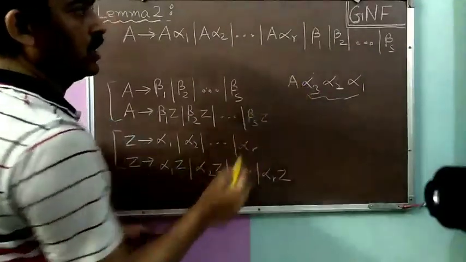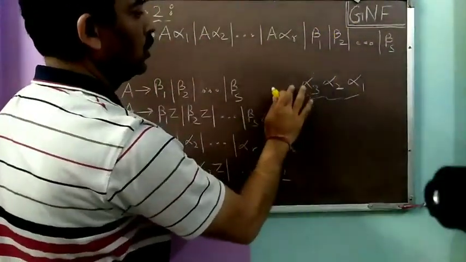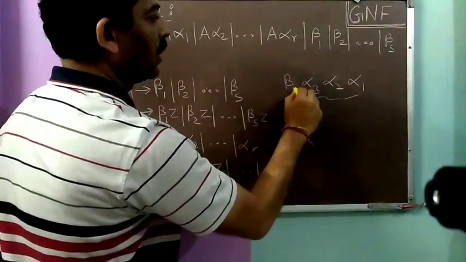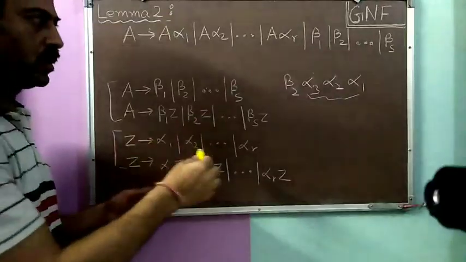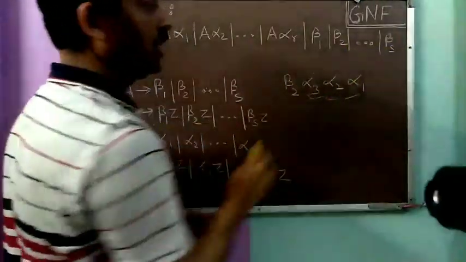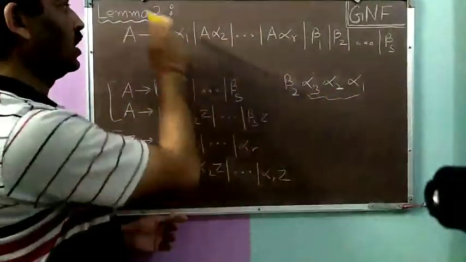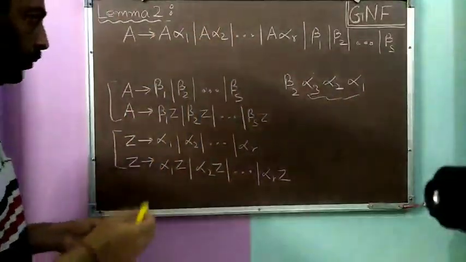And then to remove this A, we have to use any of these beta i's. Suppose we use beta 2. So in place of A, we will get beta 2. So suppose we have generated this string. Okay, so some string of this form, which starts with some beta i followed by a sequence of alpha i's, will be generated through these A productions in the original grammar.